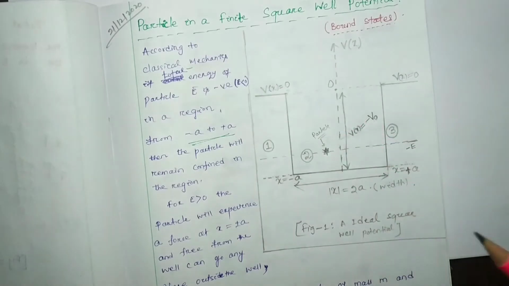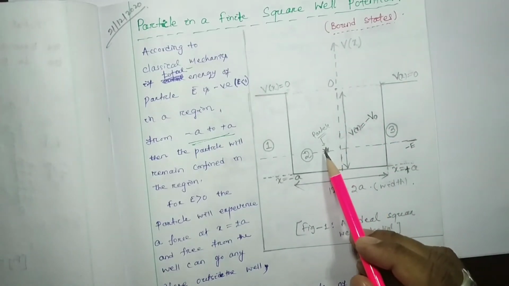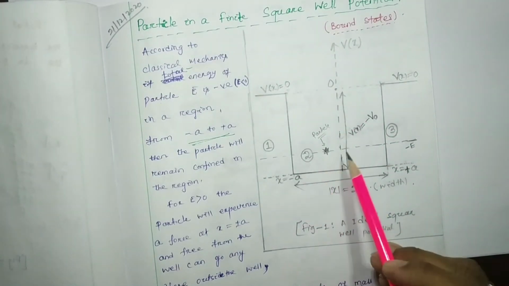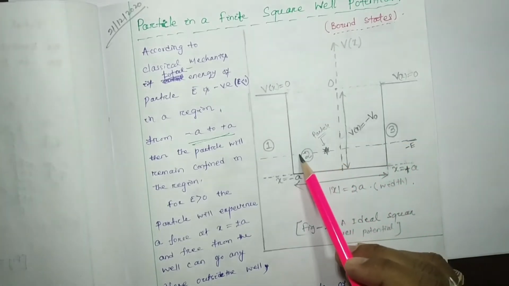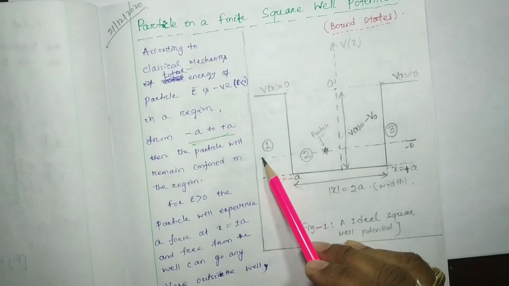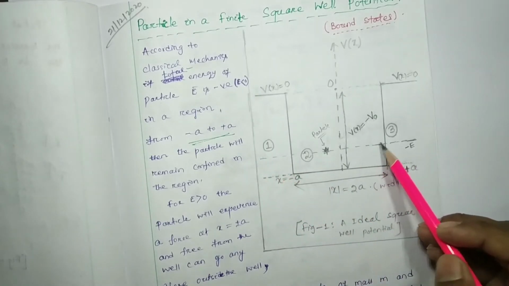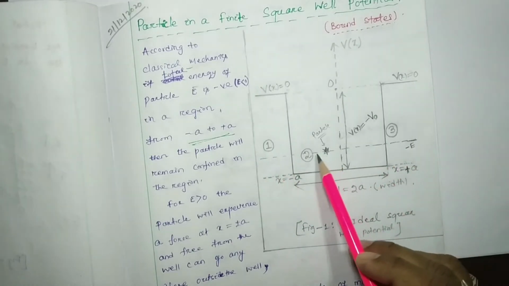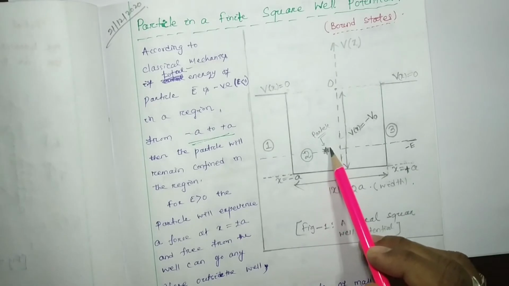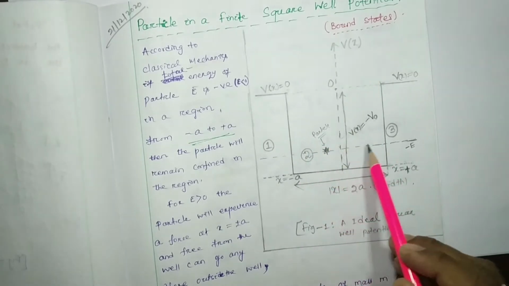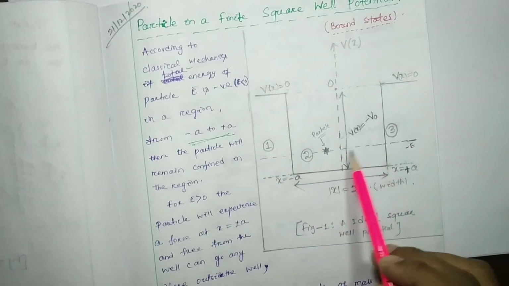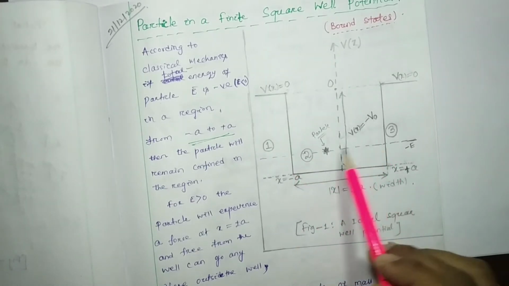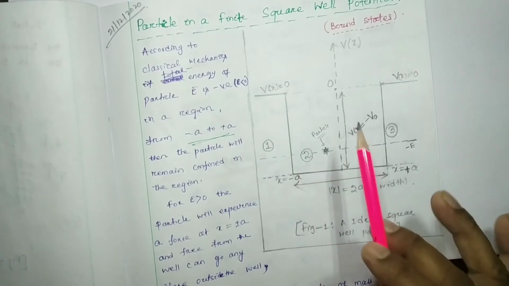That means this particle cannot move beyond this region, cannot move to region 1 or region 3. It can move only in region 2. If we consider one-dimensional motion, it will move from here to here in region 2, classically.